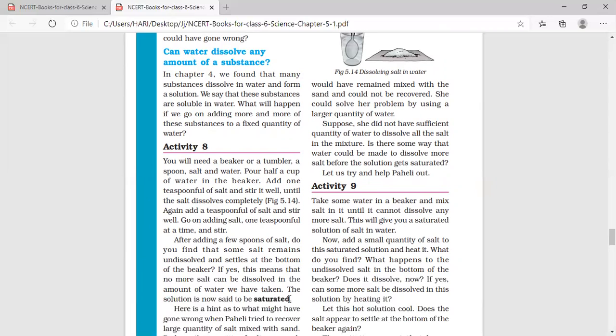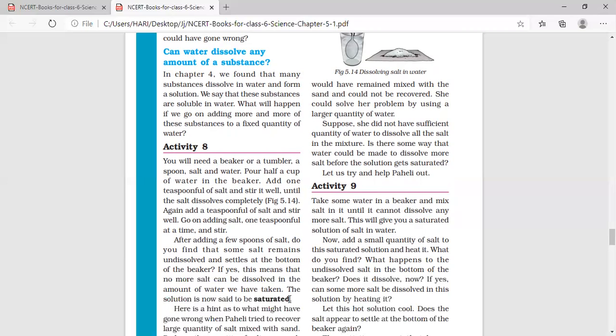Why does it happen? Because you have taken only 50 ml of water, and only a certain amount of salt can be dissolved in that 50 ml of water. Now this water cannot dissolve any more salt. And in that condition, the solution is said to be saturated. So a saturated solution is a solution in which no more salt can be dissolved.